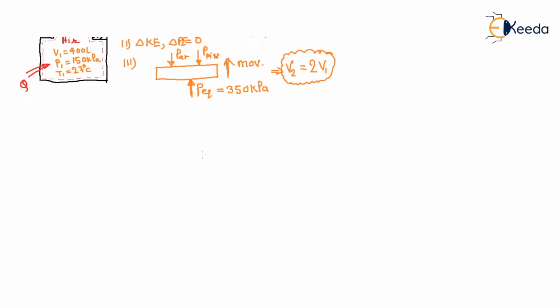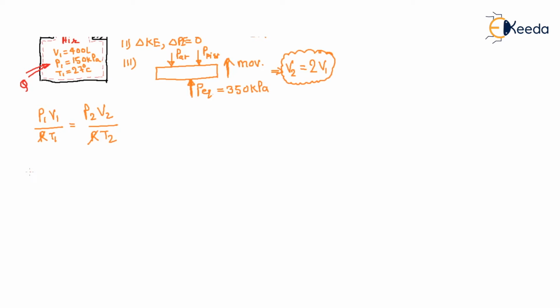So for that, this is your ideal gas. Since this is a closed system, there is no mass transfer, so the mass of the system remains fixed. When the mass remains fixed, what is the equation of state? P1 V1 by R T1 is equal to P2 V2 by R T2. This is the same because the system is the same.